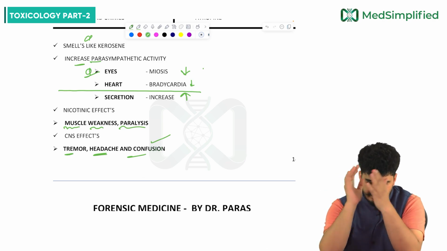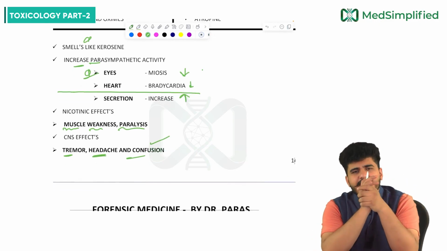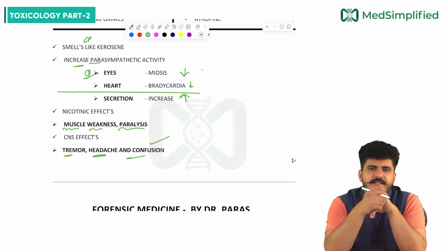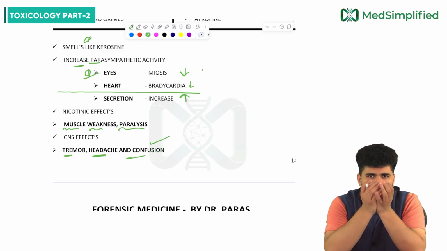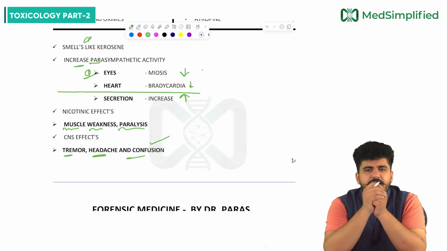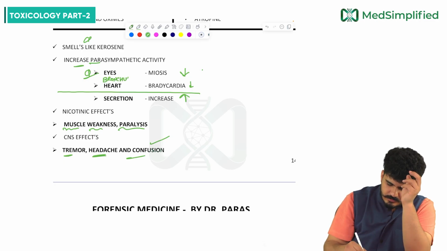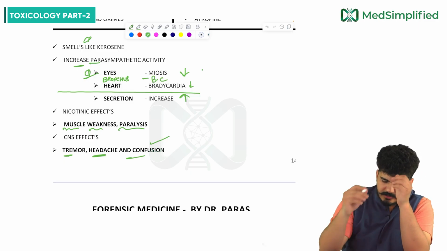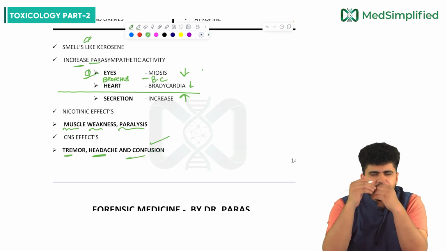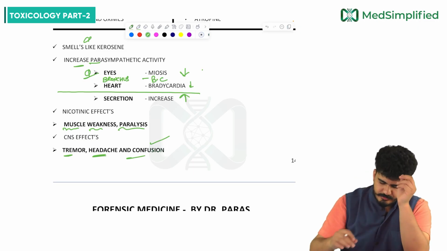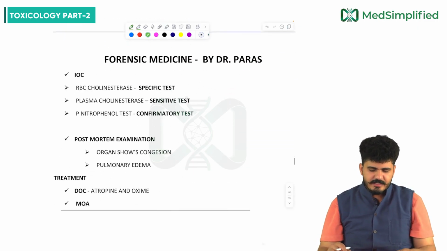So basically, in summary, first it smells like kerosene. Increased parasympathetic activity, my dear friends. If parasympathetic activity is there, then in the eyes there will be meiosis, in the heart bradycardia, and bronchoconstriction also, my dear friends. Then secretions will increase. Nicotinic effects like muscle weakness and paralysis can happen. In the CNS, there will be tremor, headache, confusion. Now coming to the next thing, investigation of choice.